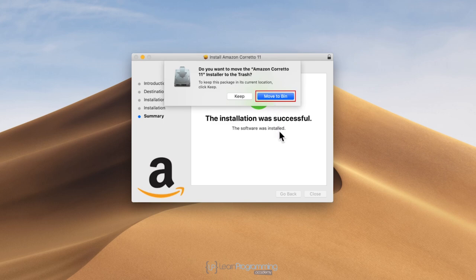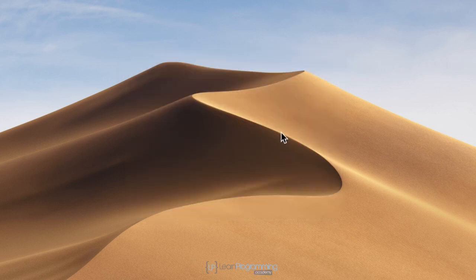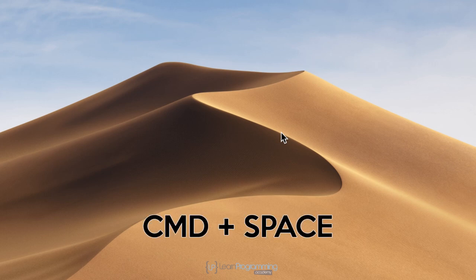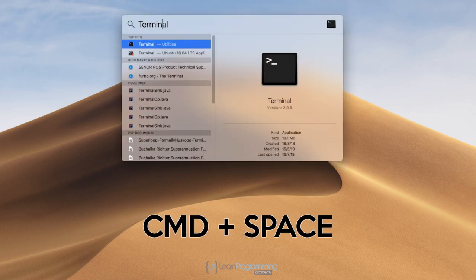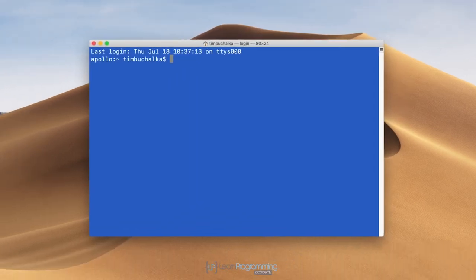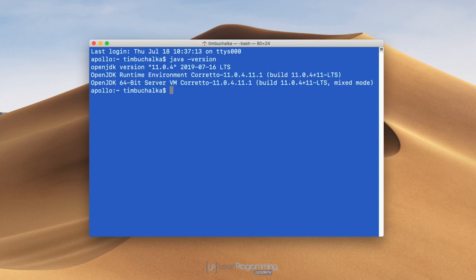I'm going to select the option after clicking close to move to bin because we no longer need the downloaded files. Then I'm going to press control space and type terminal. Press enter, and I'm going to type java -version. And what we're looking for is where it says OpenJDK 64-Bit Server VM Corretto-11. So the 11 there stands for JDK version 11. So that's good. We can see that it's all installed successfully.